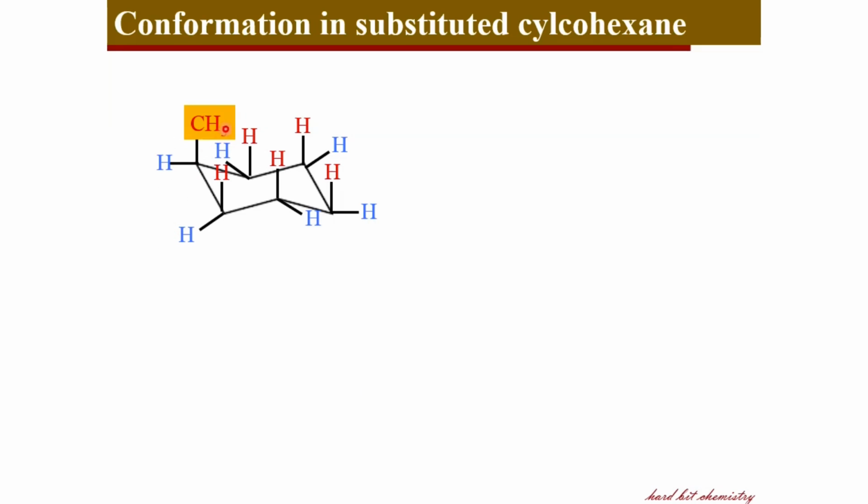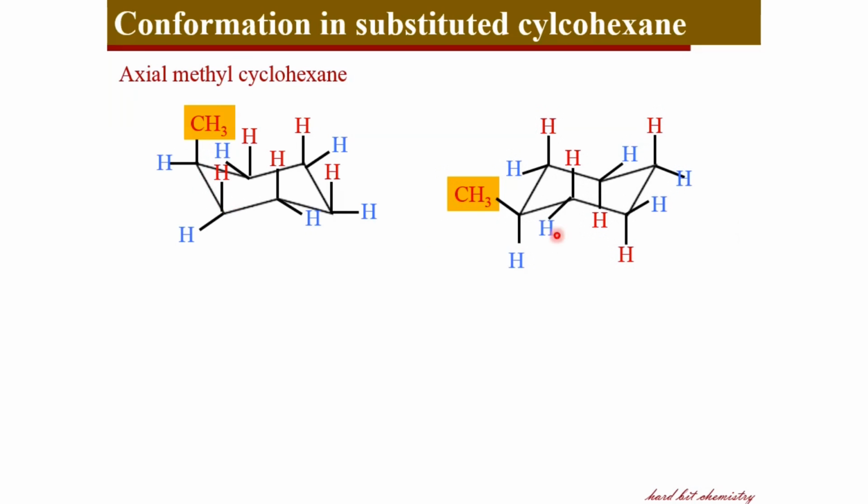For example, the methyl substituted cyclohexane, where one of the hydrogens is substituted by a methyl group. And here in this particular chair conformer, the methyl group occupies the axial position. Therefore, this conformer is called axial methyl cyclohexane. And when this chair is flipped to get the other chair conformer, the axial atoms are converted to equatorial atoms and vice versa. Therefore, the axial methyl group is now the equatorial methyl group, and therefore this conformer is called equatorial methyl cyclohexane.